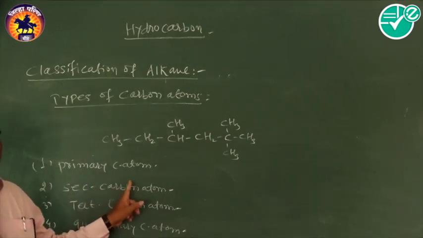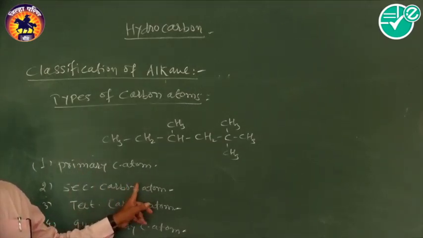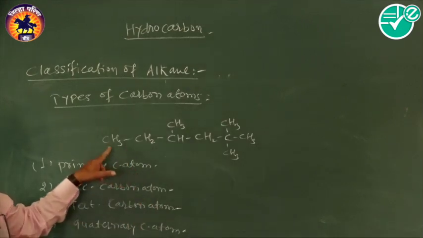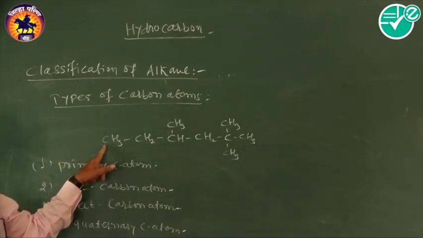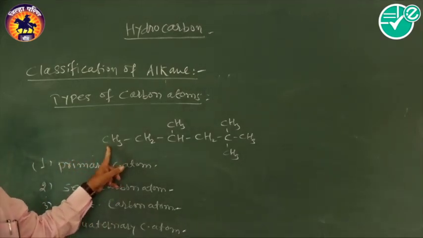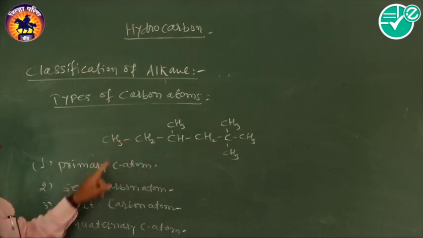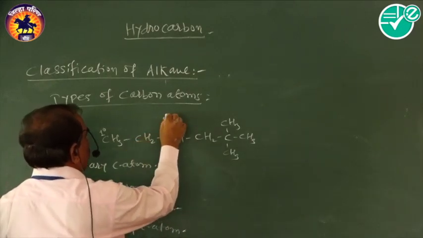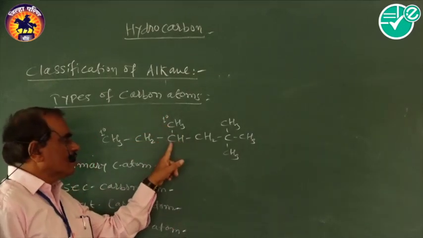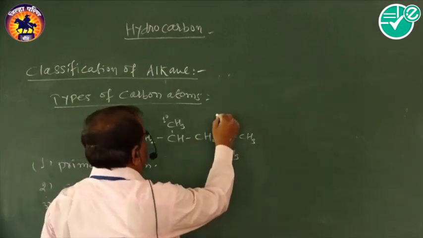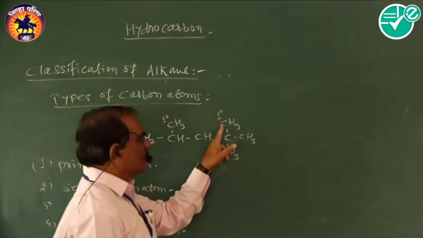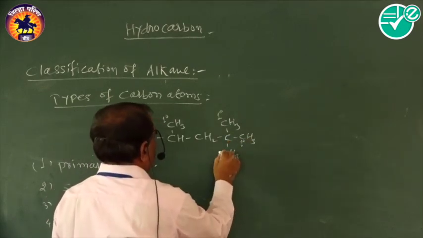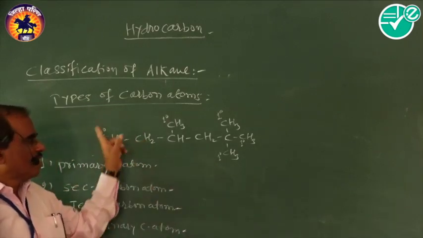Now the primary carbon atom: the carbon atom which is attached to only one other carbon atom is called a primary carbon atom. Here in this case, this carbon atom is a primary carbon atom because it is attached to only one other carbon atom. This is also a primary carbon atom, and this, and this. All these are primary carbon atoms.